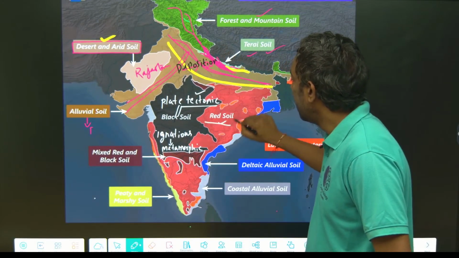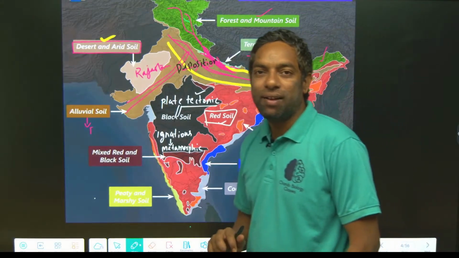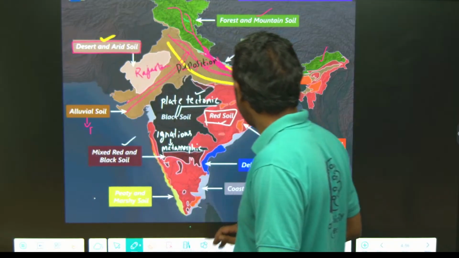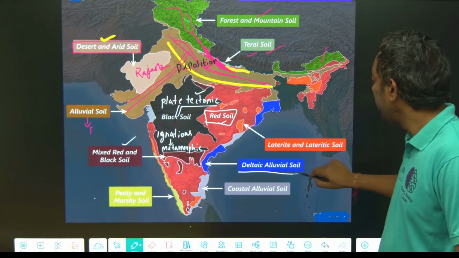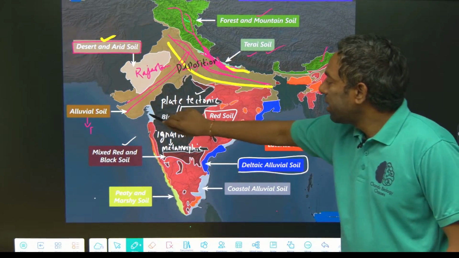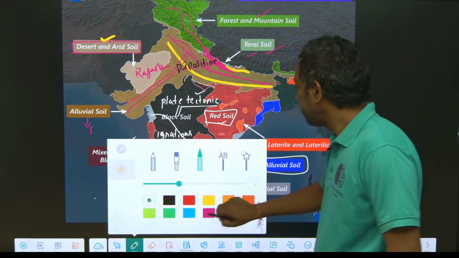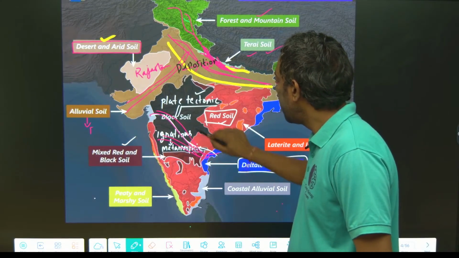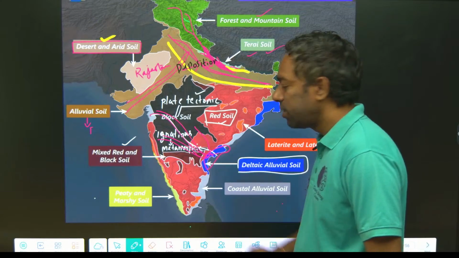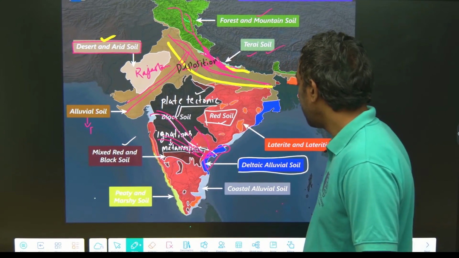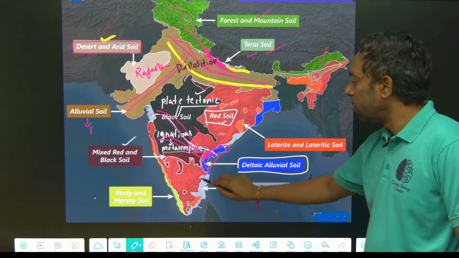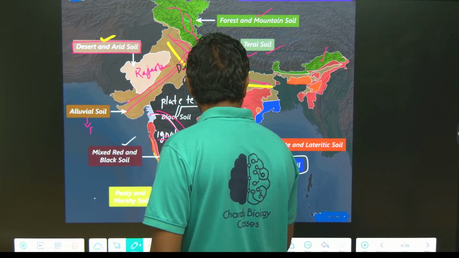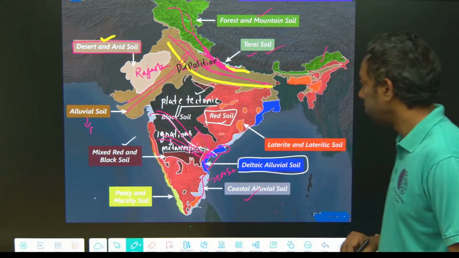This is the red soil. Red soil is due to ferric oxides, a metal, which are the reason for this soil, guys. This is mixed red soil. Just look here, delta alluvial soil. Delta alluvial soil means the rivers Godavari, Krishna and Mahanadi together form a delta here. Delta soil, coastal alluvial soil, in the coastal area. This is the erosion type soil, and this is the deposition soil type.